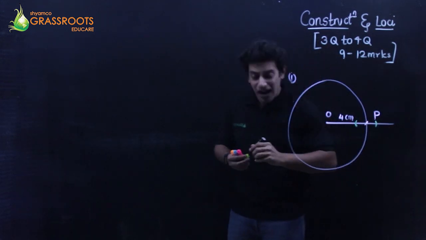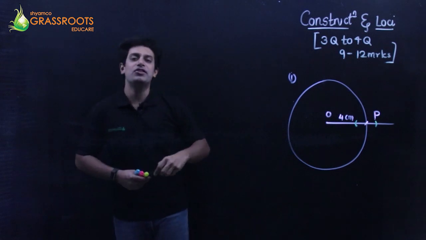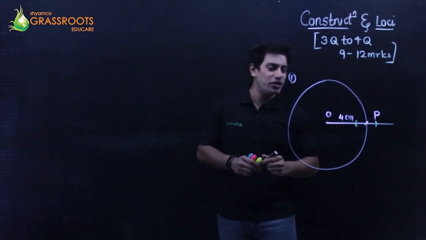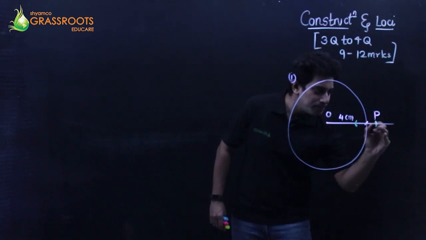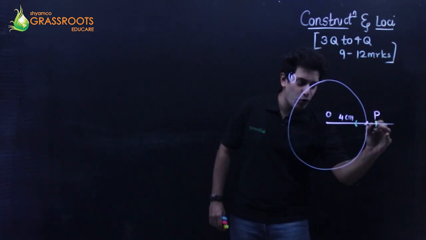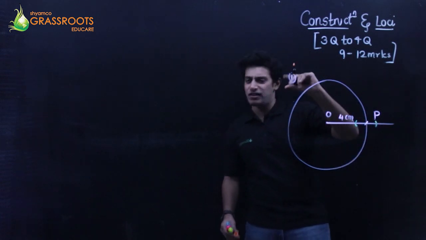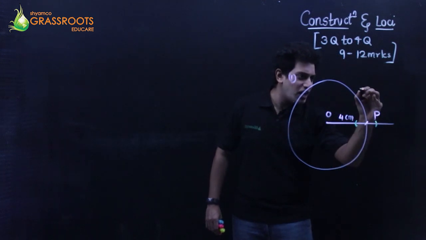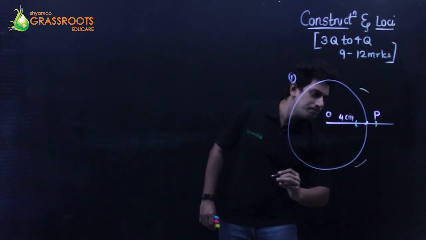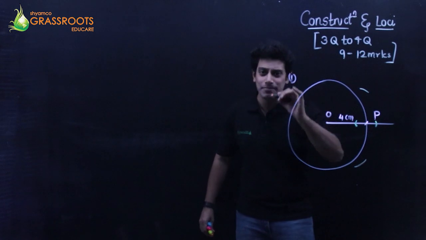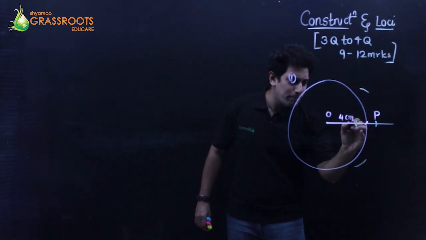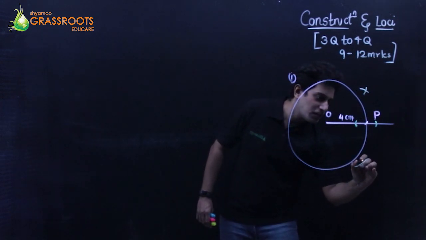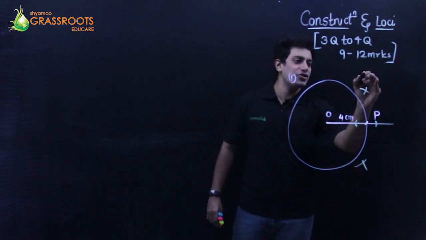Now keep the tip of your rounder at one of these arcs, and from this point, stretch it approximately, cut an arc up and cut an arc down. Using the same dimensions, keep the tip of the rounder at the other arc, cut an arc up, cut an arc down. And all you do is just join it.